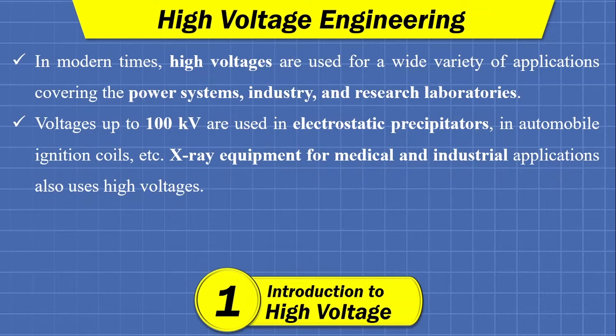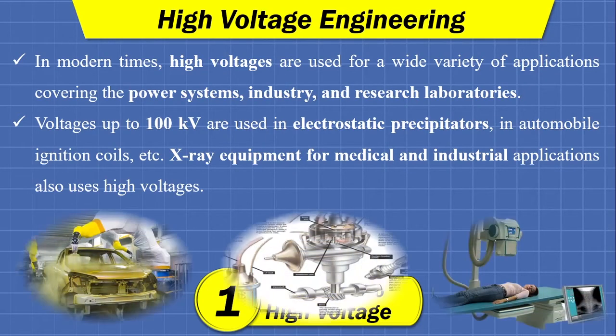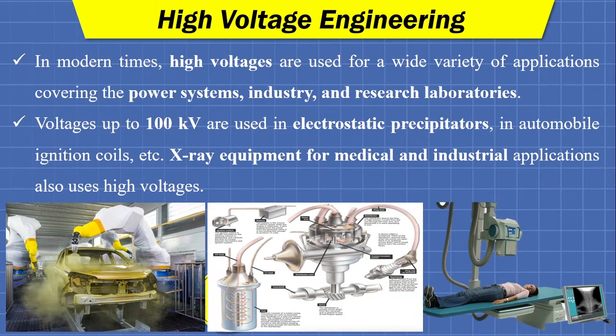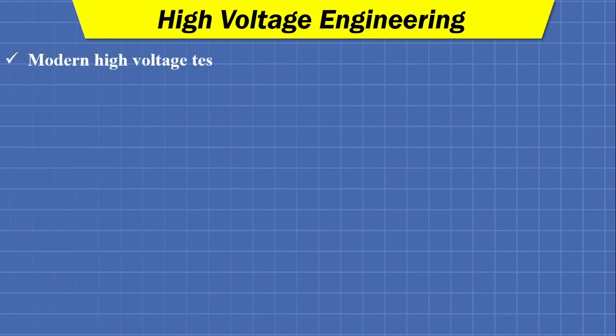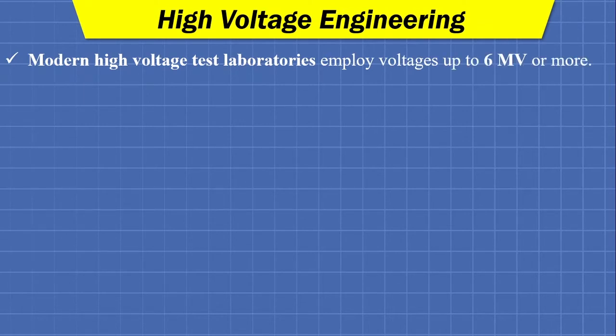So electrostatic precipitators, you will find in the chimney of any huge industry or thermal power plant. They basically clean the flue gases and keep us a healthy atmosphere. Fine. The ignition coil of an automobile also works on a high voltage, and X-ray in medical science also works on the principle of high voltage. So these are the things. Industrial spray painting also requires high voltage. Modern high voltage test laboratories employ voltages up to 6 megavolts or more.